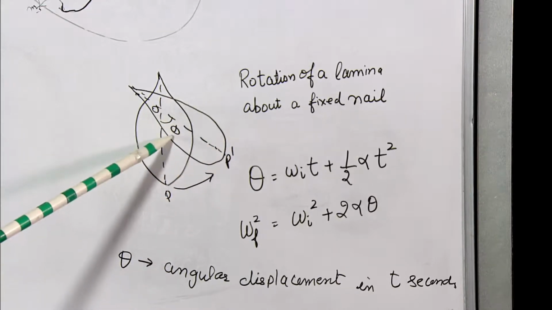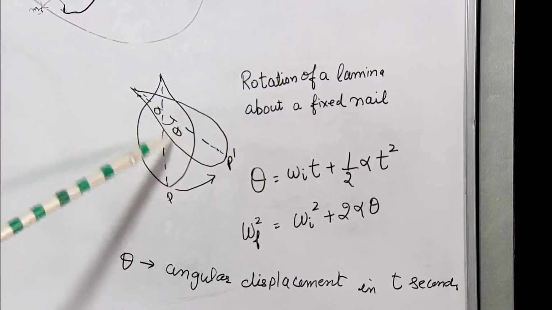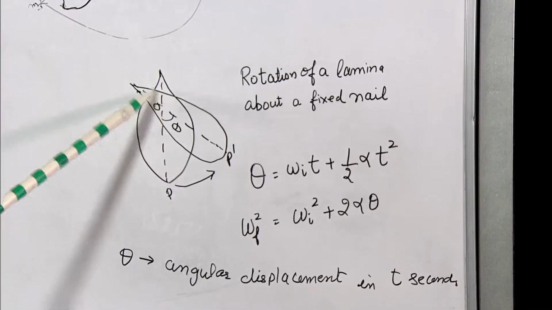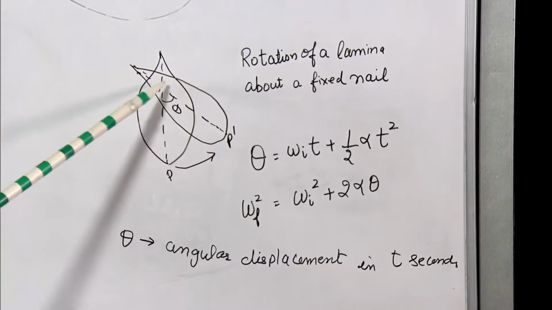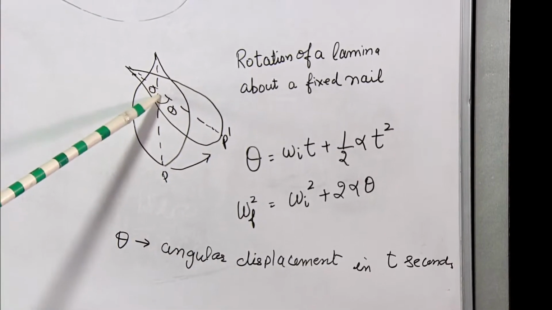So, what can we write about the equation of motion of this rigid body which is rotating about an axis which is passing through O?